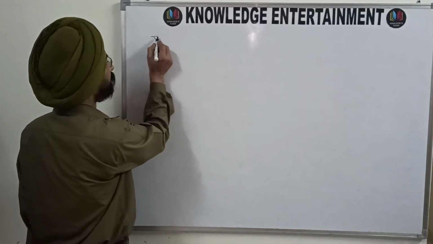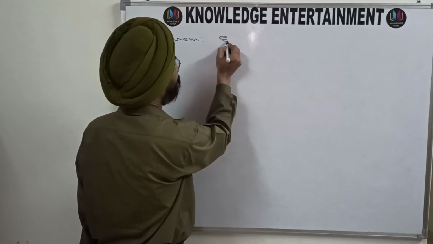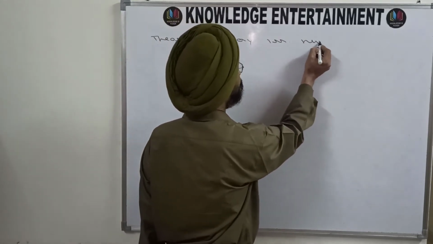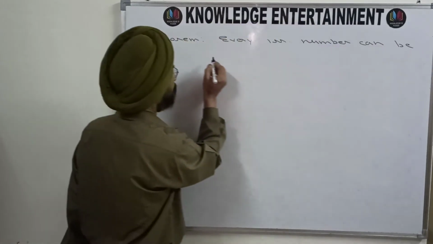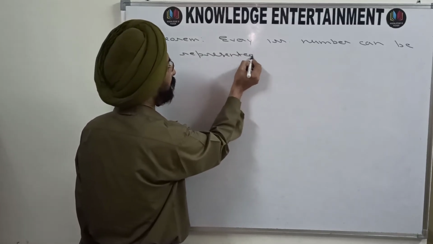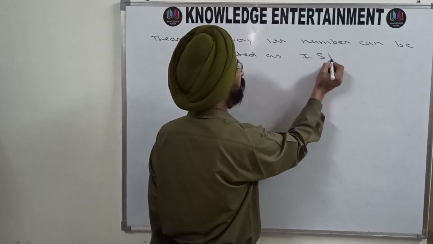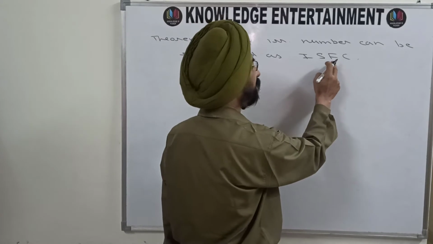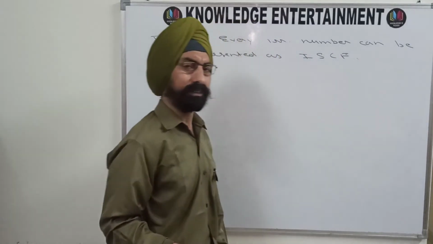Now the next theorem is: every irrational number can be represented as an infinite simple continued fraction.